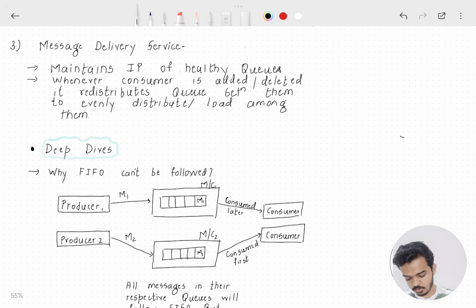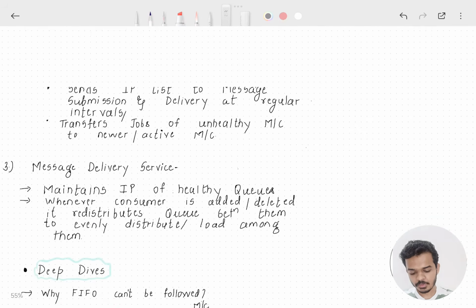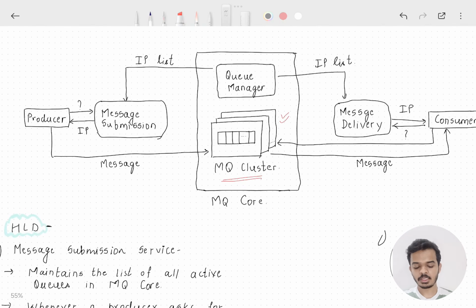Now the third service is the message delivery service. So message delivery service is similar to message submission service. It maintains the list of all healthy machines on which queues are present, and whenever a consumer is added or deleted, its job is to redistribute the queues such that the load is evenly distributed amongst all the consumers. Okay? That is what a message delivery service does. So we have pretty much discussed the high level design of our system. Now we'll deep dive into what database should we have and how do we ensure fault tolerance.